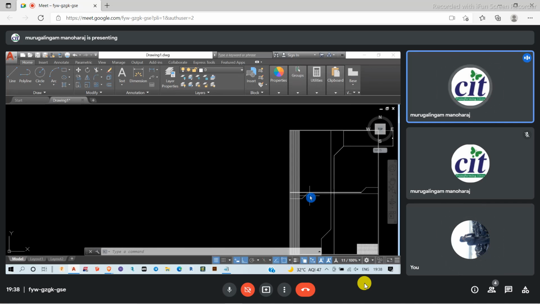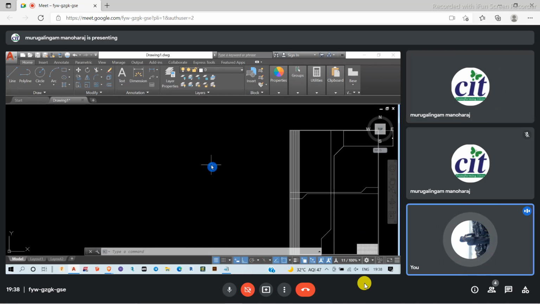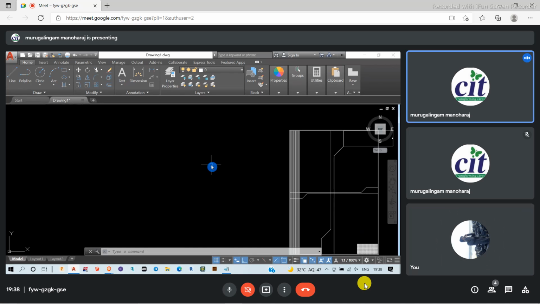Since I have already talked about the annotation process, I'm not going to touch that again. In tomorrow's class, I will make sure there won't be any problem on my side. And tomorrow's class, we will see the foundation, and then we will move on to the blocks and those options. In the slab, you have to draw the section view also, right? Yes, along with the foundation, I will teach the section also. We have to draw the section diagram also. Okay, sir.